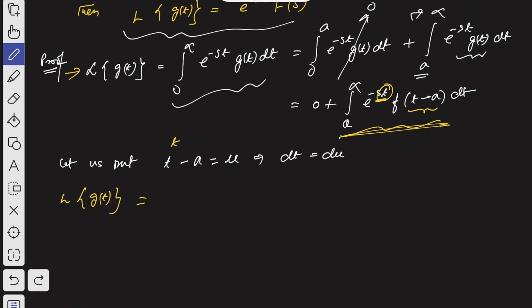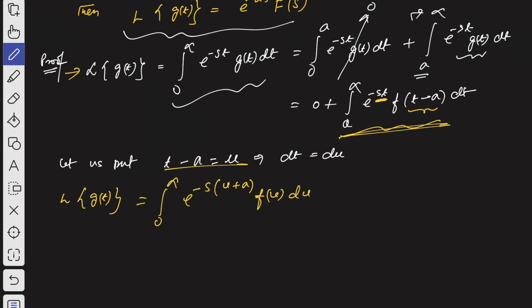Then what we have got here is 0 to infinity e to the power minus s, instead of t, from here we can write u plus a, then f of u du, because dt equal to du, right? So we can write this. That's how we can write.